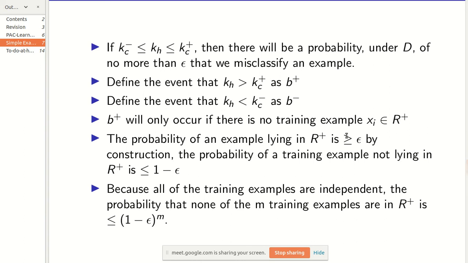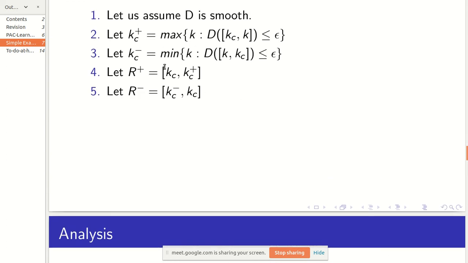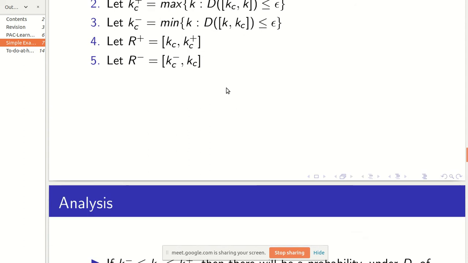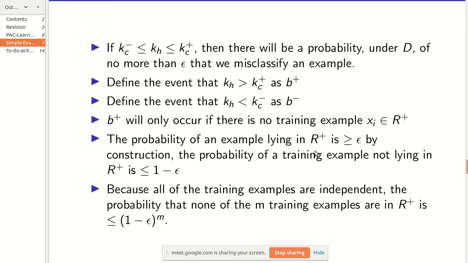The thing which I wanted to say was, suppose we choose an example at random, then the probability that it will lie in this range is epsilon, because of the way we have chosen the constants. So you can assume it to be equal. Actually, I'll fix the slides properly, or I'll interpret it in a different way, but for now you can assume it to be equal.